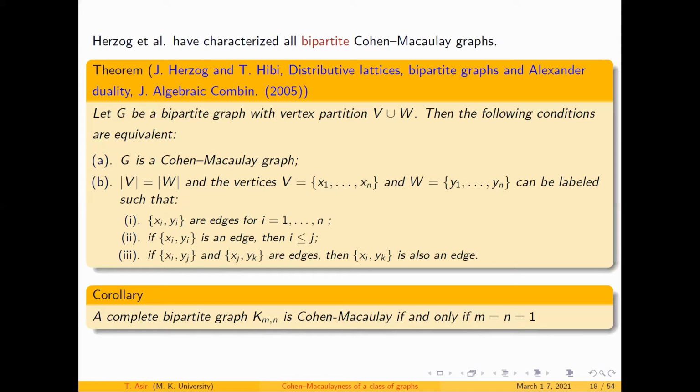So this result gives you a lot of non-Cohen-Macaulay bipartite graphs, which means the corresponding polynomial rings are also not Cohen-Macaulay. So instead of using ring theory on the polynomial rings to find whether the ring is Cohen-Macaulay or not, these bipartite graphs give you a lot of non-Cohen-Macaulay rings.